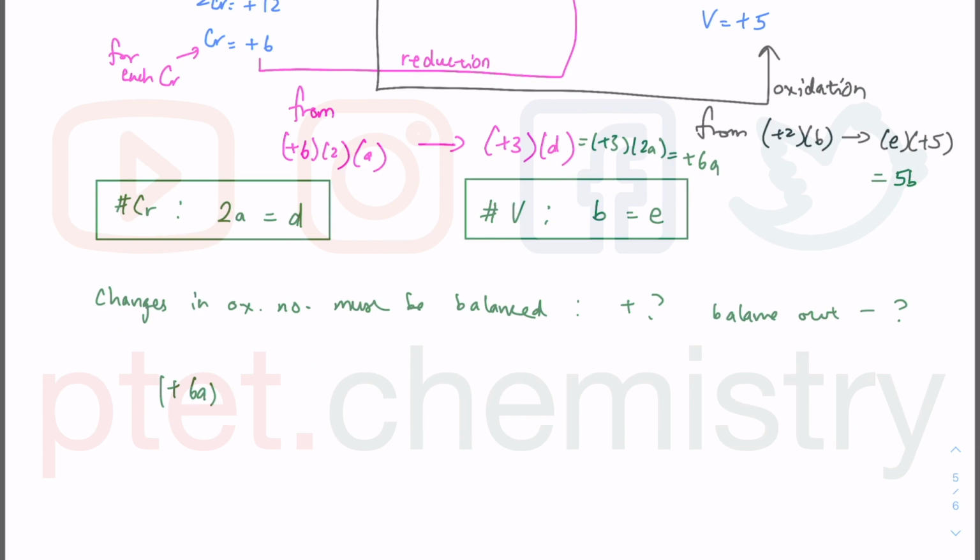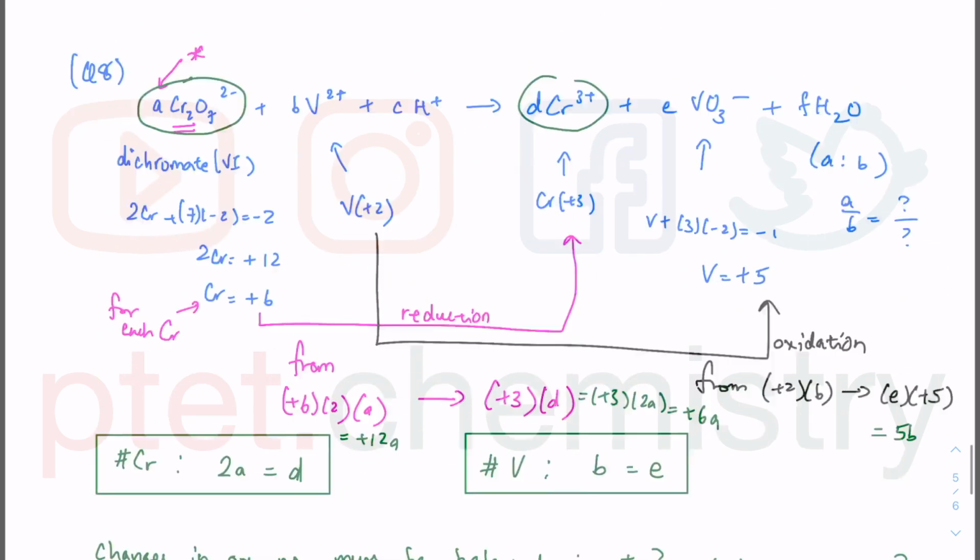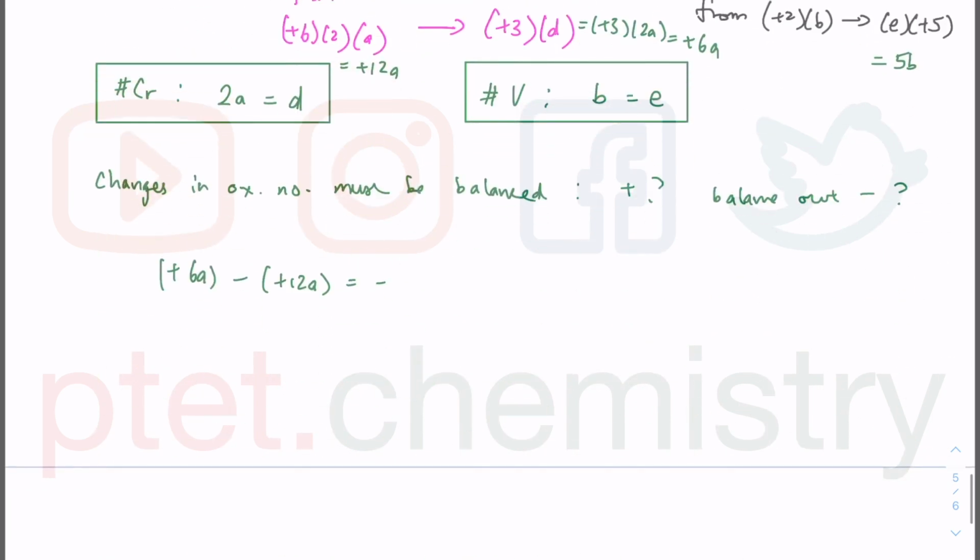So there is the final minus the initial. So that's minus plus 12A. So this is equal to plus 12A. So there's the change there. And then this is going to be minus 6A.